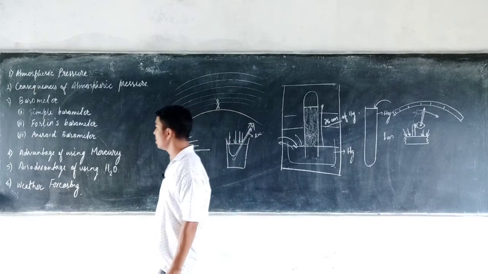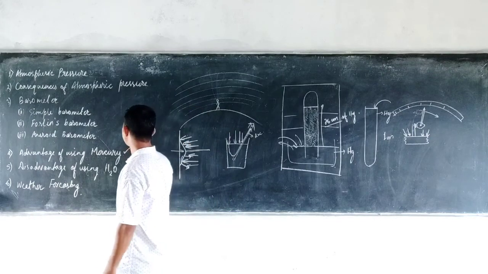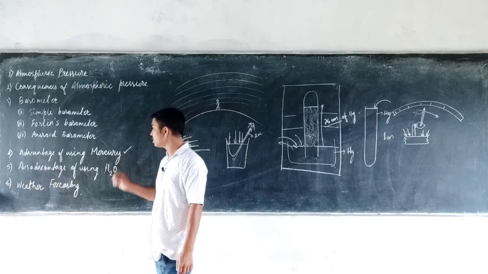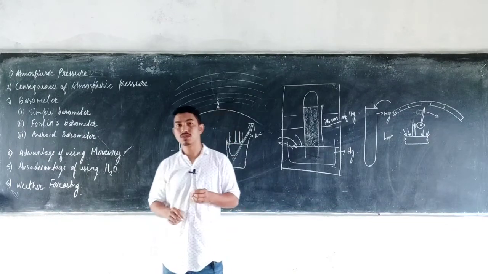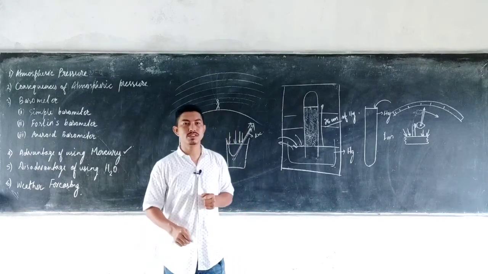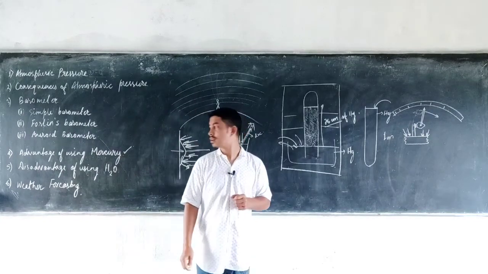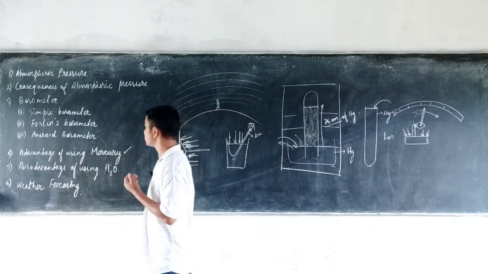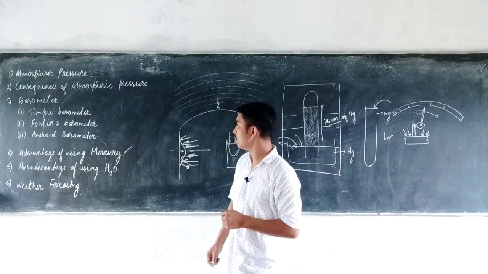Okay, so that was about the barometer. Now in a Fortin barometer and a simple barometer, we use mercury as the barometric liquid. Why? We use mercury because it has many advantages. The first advantage is that mercury does not stick to the glass. The second is that mercury is opaque, so it will be clearly visible inside the glass. Another is that mercury is always available in a pure form, and it also has a high boiling point, so it does not vaporize easily. So there are many advantages of using mercury as a barometric liquid.